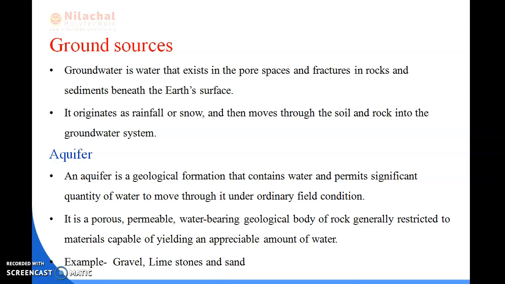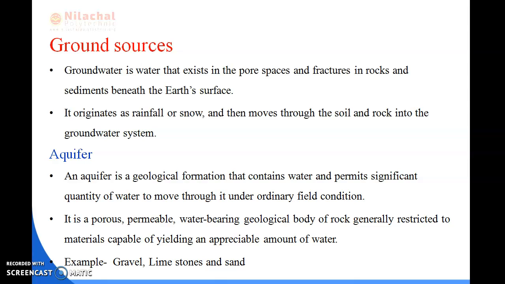As I have told you, aquifer means what? I already told you that when the rainfall or snow occurs, it moves through the soil or the rock into the groundwater and it forms a layer. That layer is known as aquifer.